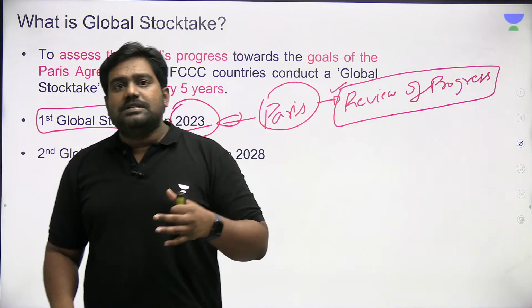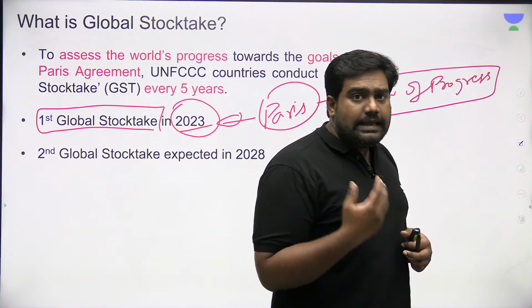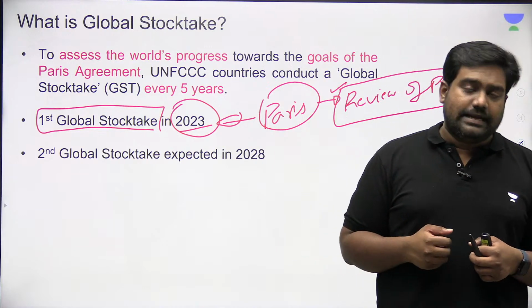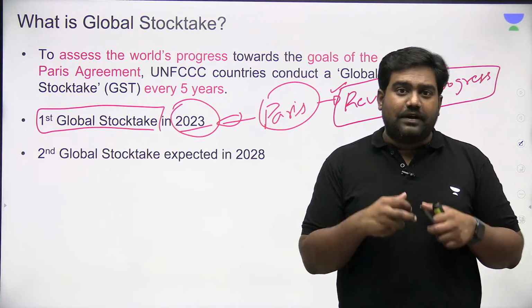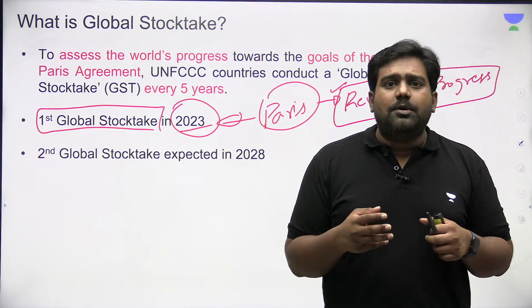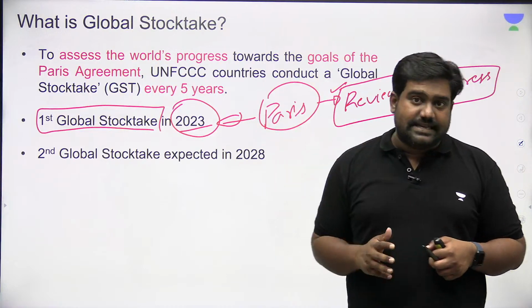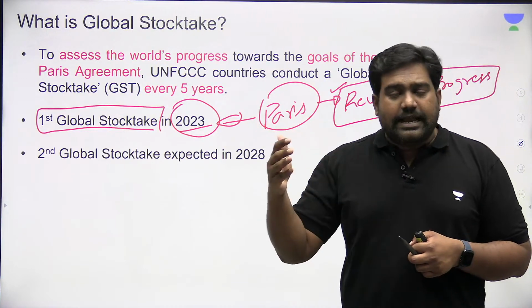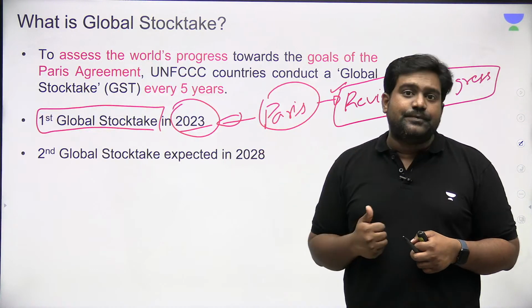And the first global stocktake has very alarming reports that we are unlikely to meet the targets. We are unlikely to keep the rising temperatures under 1.5 degrees Celsius. And most probably we are going to witness irreversible climate change post 2050 itself. We are already looking at the breach of 1.3 to 1.5 degrees Celsius in the coming decades.